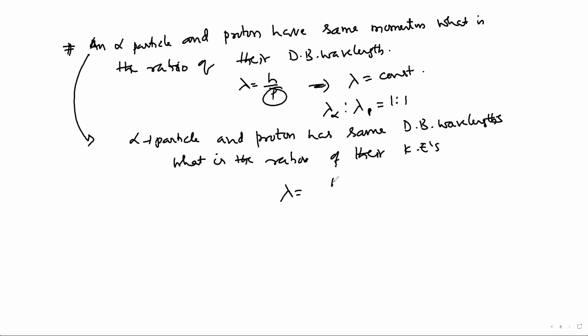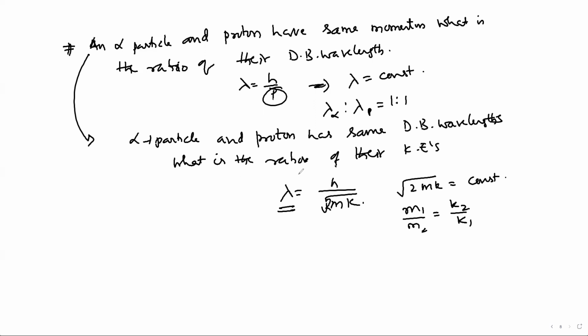De Broglie wavelength equal to h by root of 2mK. De Broglie wavelength is the same, that is lambda is constant. So you can write 2mK is equal to a constant. Then what can we write? m1 by m2 is equal to K2 by K1.